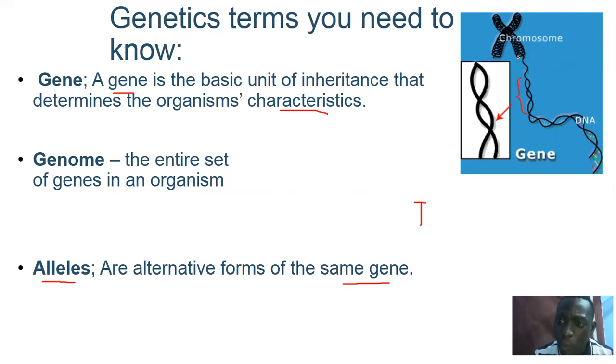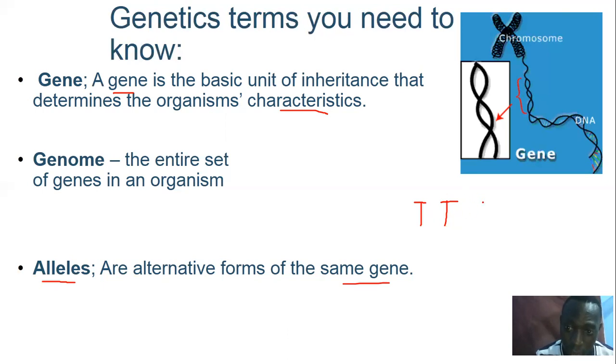And normally, those sections on each chromosome that determine the characteristics of an organism is what we call a gene. And you may find that there is one portion here on this one leg of the chromosome, which we call a chromatid, which is, let's say, a gene for tallness, and then another gene on the other leg, which is a gene for shortness. So that means for every gene, there is an alternative form. So much as there is an alternative form, they may be of the same type, which we normally call homozygous.